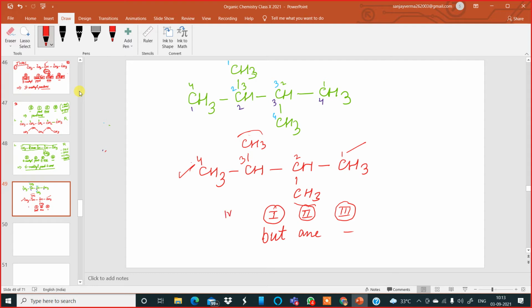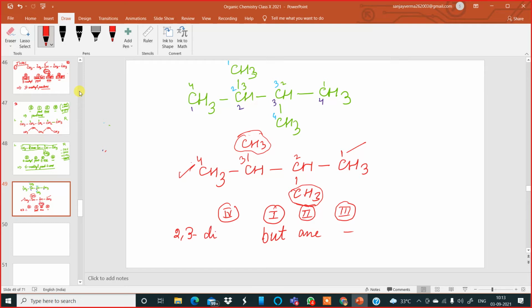What are the prefixes now? We have numbered from this, the 2 carbon, 3. Yeah, 2 comma 3. Very good. 2 comma 3. Then methyl, butane. Only methyl group. The methyl is 2 times, no? Yes, sir. One over here, one more methyl is over here. So we cannot say methyl. You have to say dimethyl.